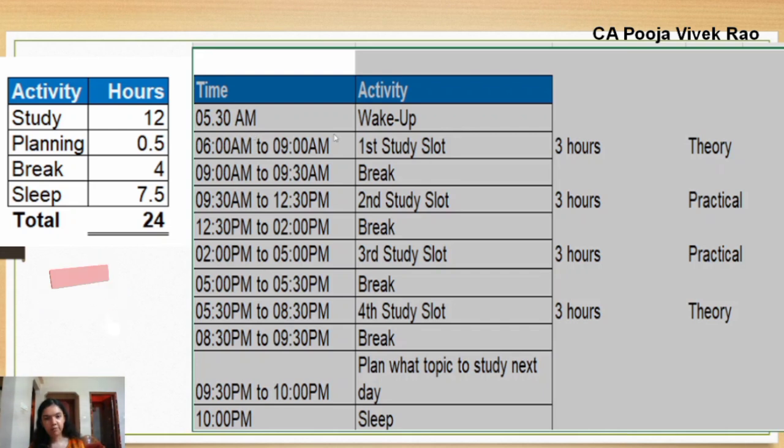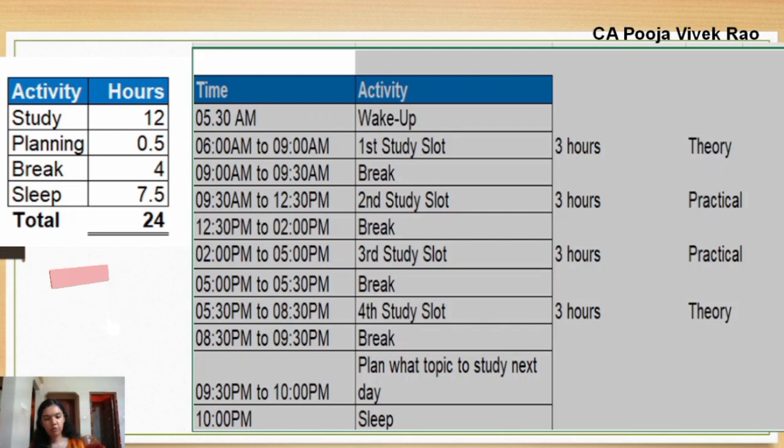5:30 am is the wake up time. 6 am to 9 am is the first study slot of 3 hours. 9 am to 9:30 am is break. 9:30 am to 12:30 pm is the second study slot of 3 hours. 12:30 pm to 2 pm is break. 2 pm to 5 pm is the third study slot of 3 hours. 5 pm to 5:30 pm is break.